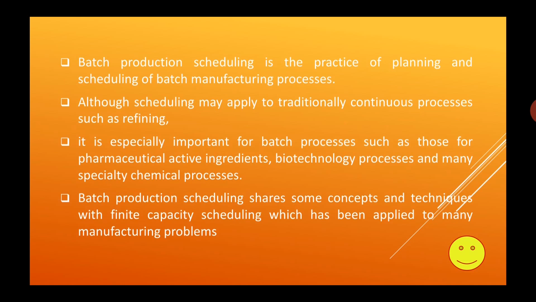Now, batch production scheduling is the practice of planning and scheduling the batch manufacturing process. As you know, batch means there will be a product of the same category. Suppose in car manufacturing, there will be a lot of cars. In January they will produce a number of cars, meaning that month they will produce this number of cars.